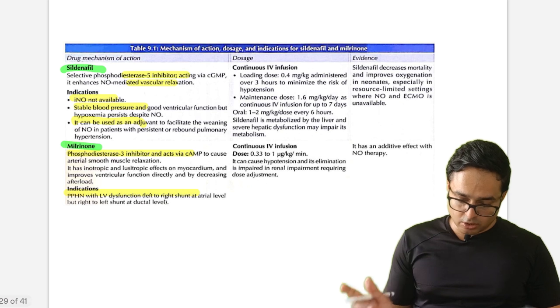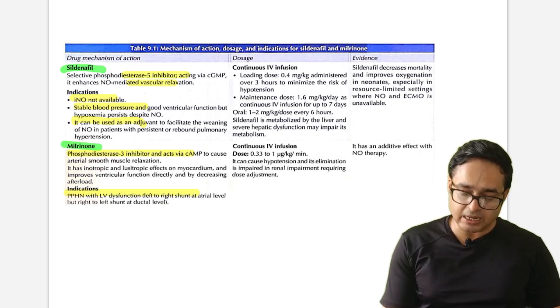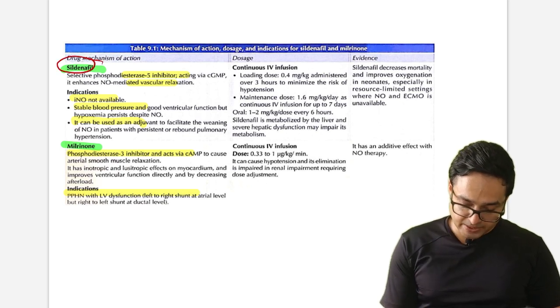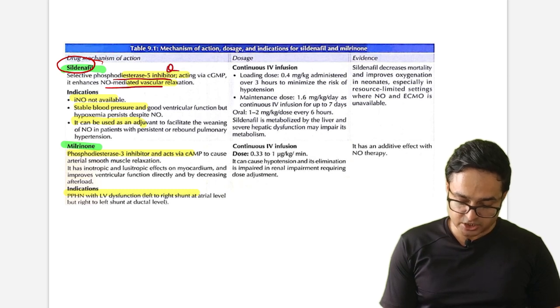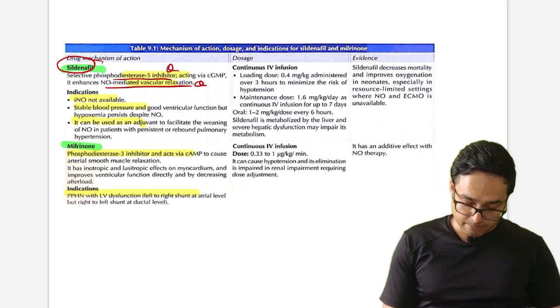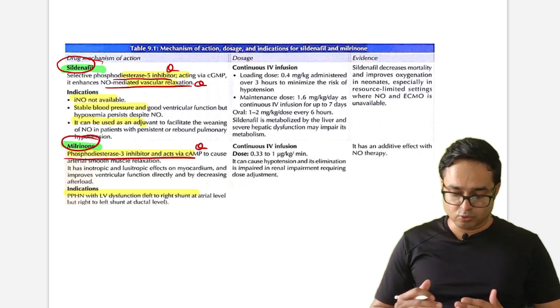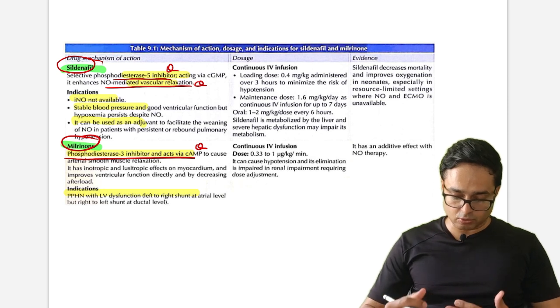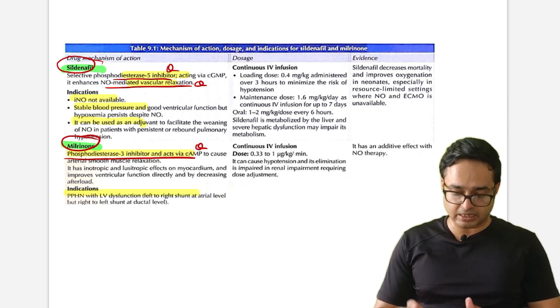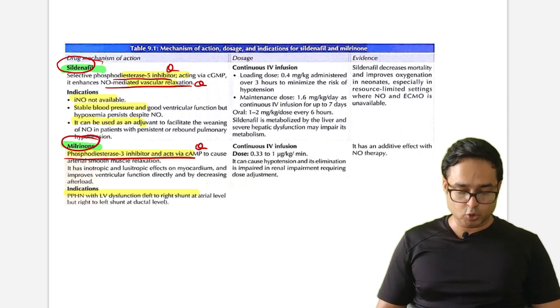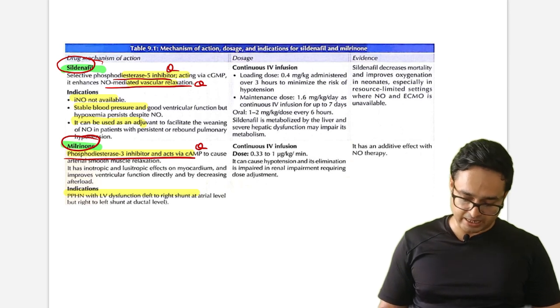Okay, so drugs, sildenafil, like for PPHN, this is a PDE5 inhibitor, NO-mediated vascular dilatation. So this is important. Milrinone is a phosphodiesterase 3 inhibitor that acts via cAMP. So these two questions can be asked. You can go through this whole table if you want. These are two previous year asked questions I have highlighted.